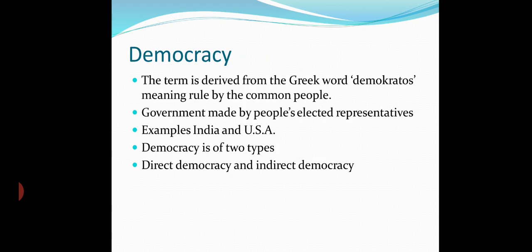Democracy is of two types, direct democracy and indirect democracy. Direct democracy means where people directly participate in the government, and indirect democracy where people run the government through their representatives, meaning people choose their representatives and those representatives run the government on behalf of the people.